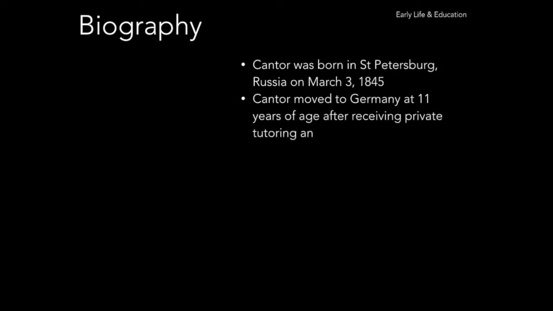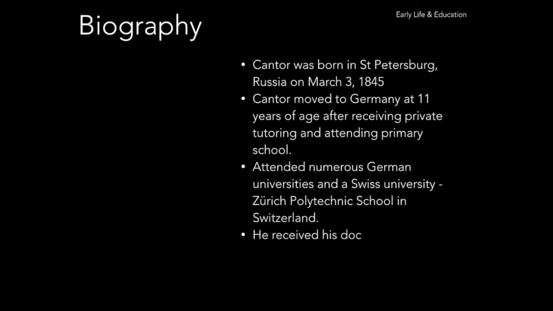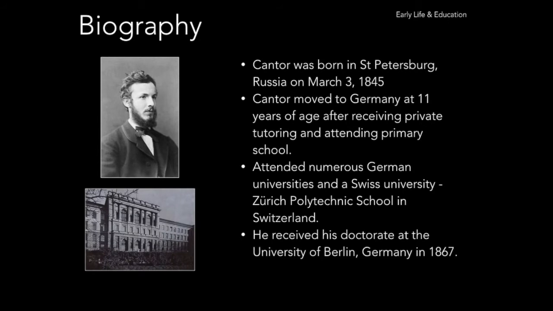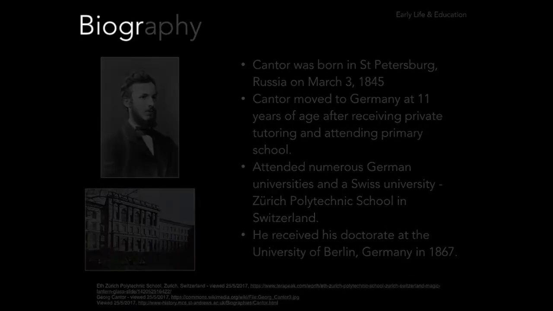Georg Cantor was born in Russia in 1845 and moved to Germany at age 11, where he lived most of his life. As a teenager, Cantor showed prodigious talent in both music as a violinist and also in mathematics. Cantor studied at numerous universities in Germany and Switzerland, attending lectures by other well-known mathematicians, including Leopold Kronecker, who would later take an active role in opposing his work.